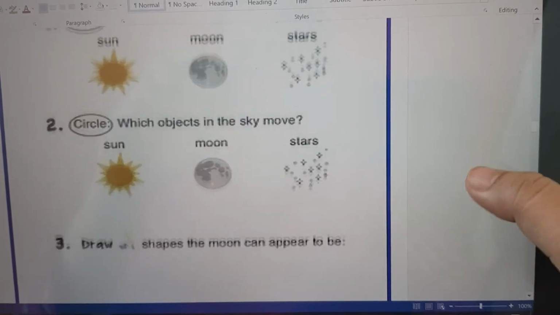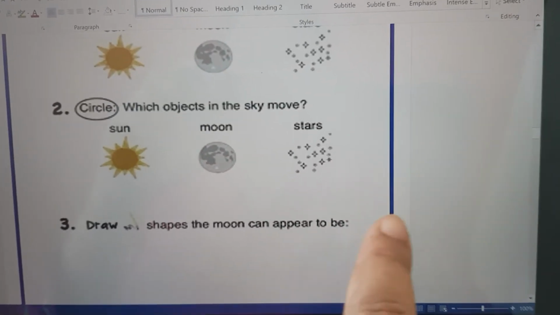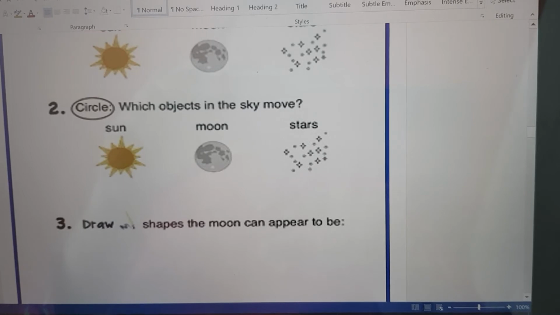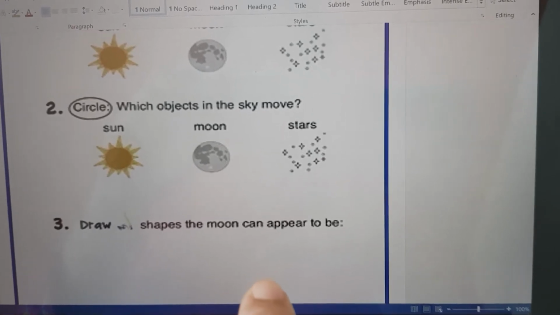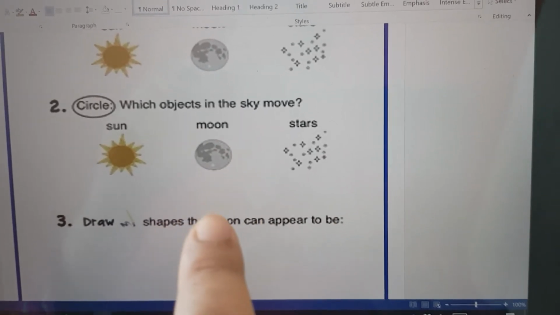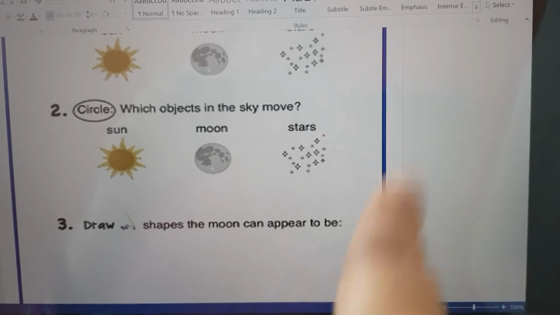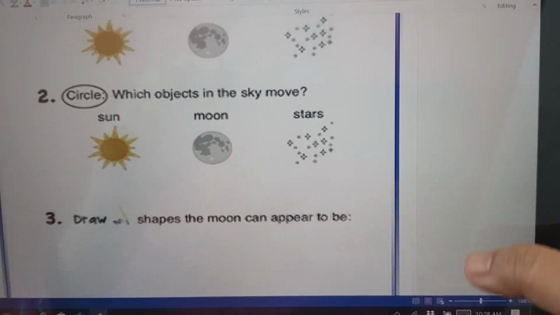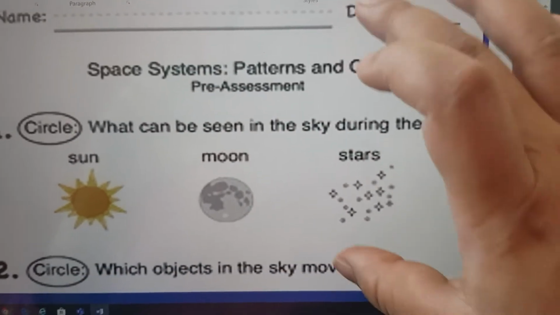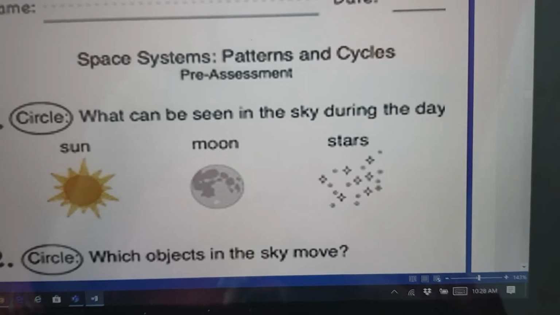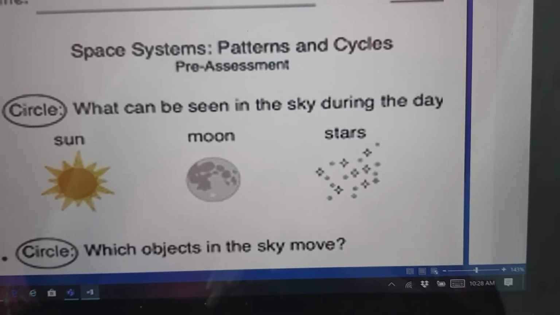Then draw shapes the moon can appear to be. So draw 2 different shapes where moon can appear to be. We can see moon in round shape. Also we can see it in half shape, like half circle shape, right? So you'll draw those 2 shapes. After that, just give me one.